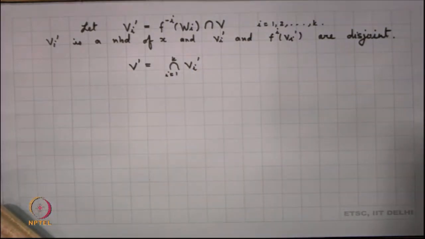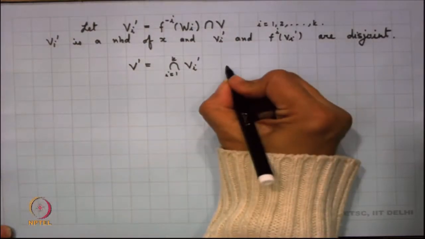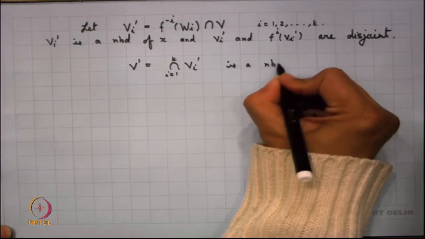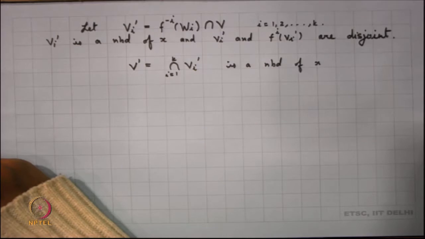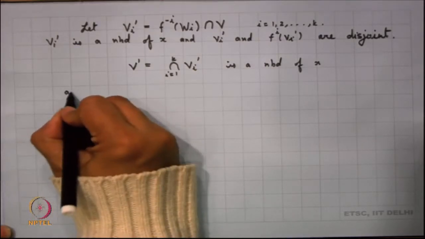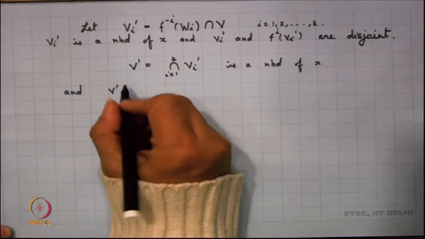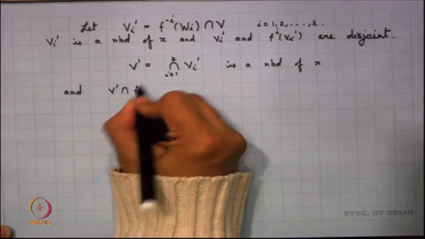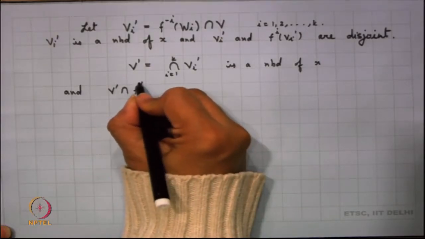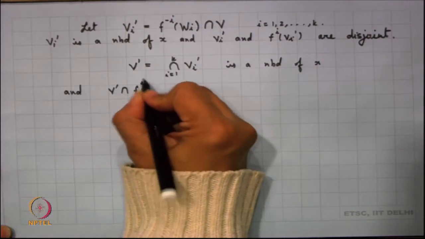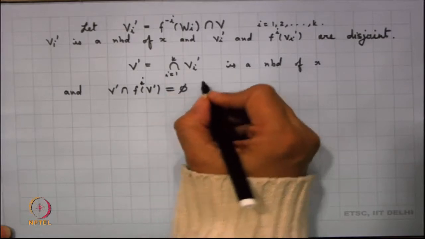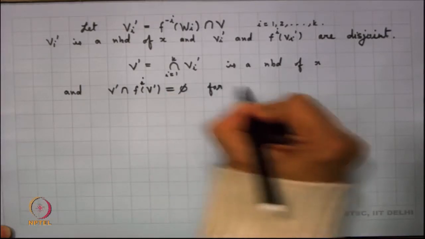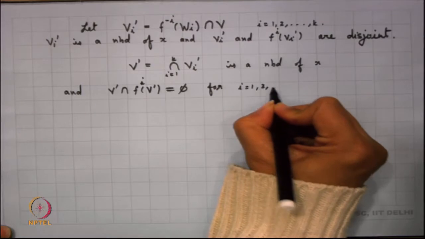Then what we observe here is that V' is a neighbourhood of x, and furthermore, V' is disjoint from f^i(V') for all i going from 1 to k.